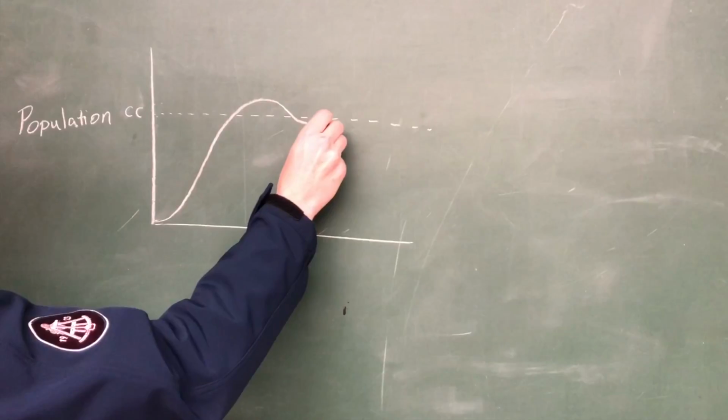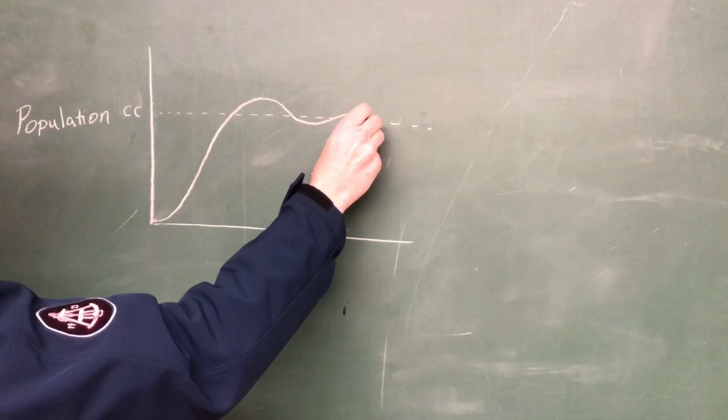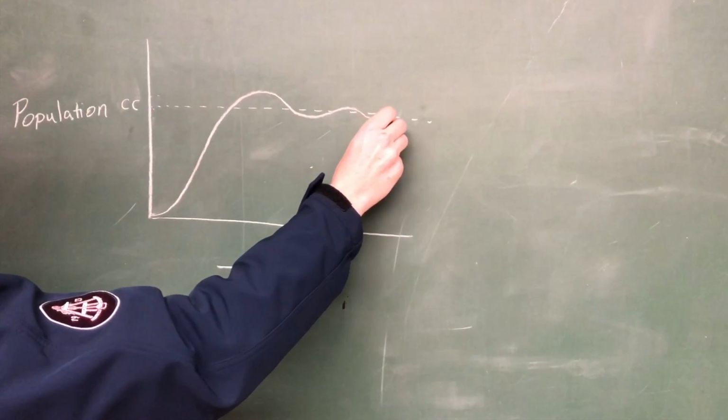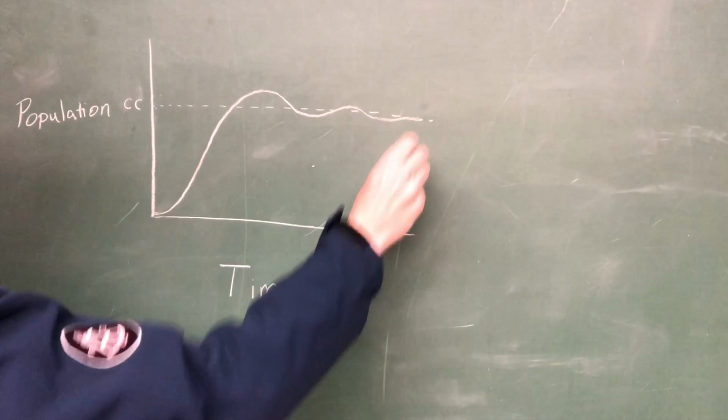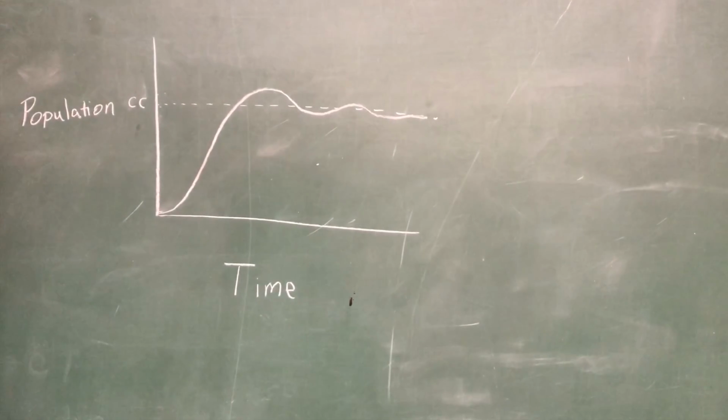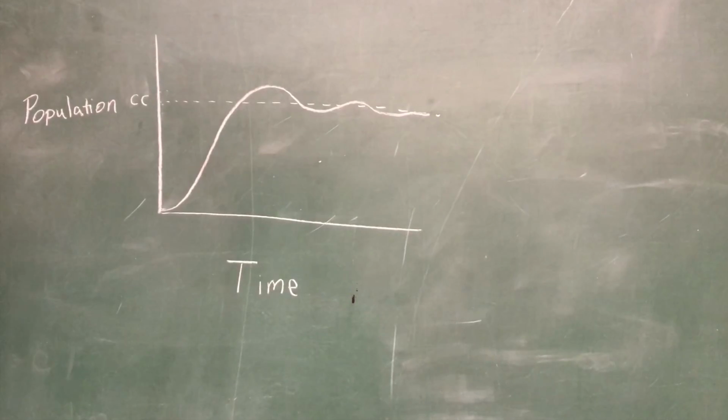And while at any given moment it may be a little bit more, a little bit less than 250, over time that number is going to approach 250. And that's what we say the limit of the rabbit population is as time approaches infinity.